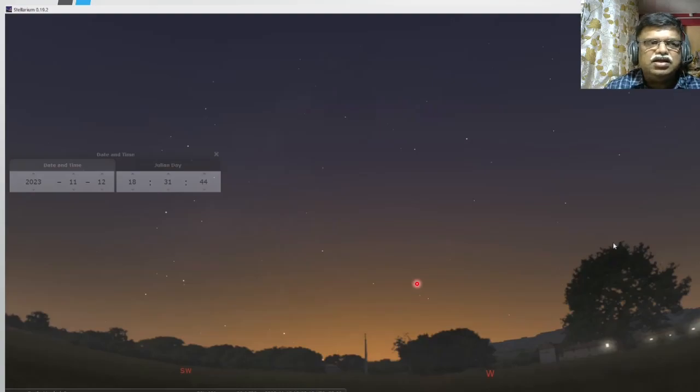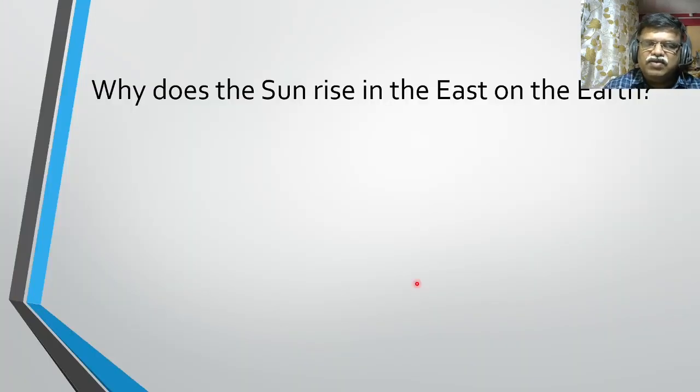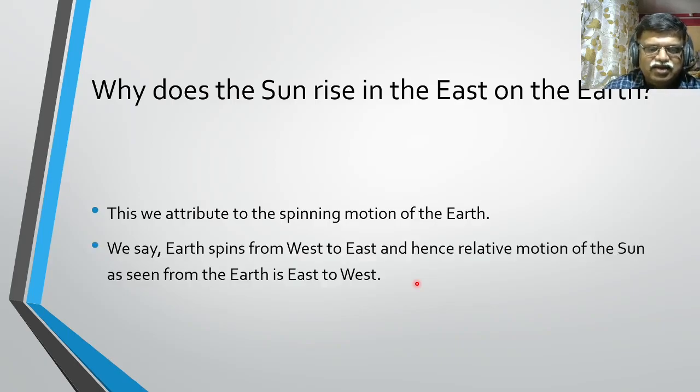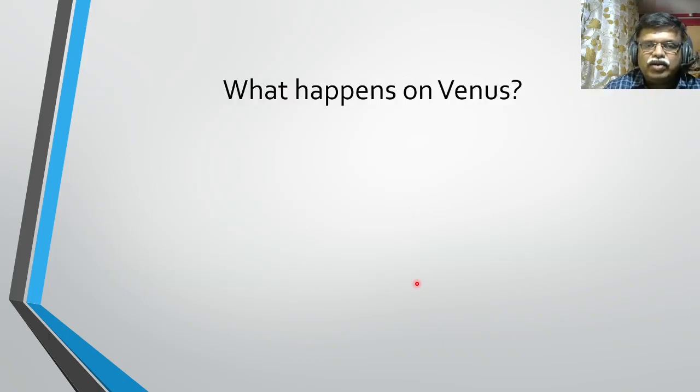Now the question is, what happens on Venus? So first let us look at why the sun rises in the east on the earth. Now this generally is attributed to the earth spinning about its axis, and because it spins from west to east, the relative motion of the sun as seen from earth is east to west. Now that's not exactly correct. But let's see what happens on Venus.